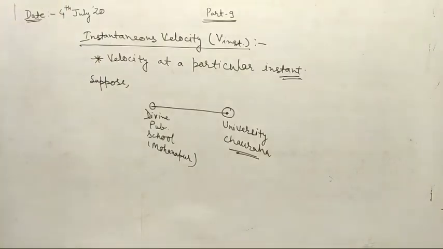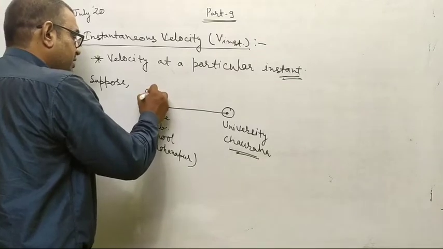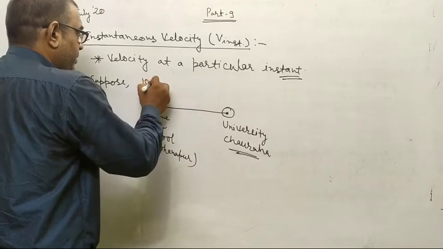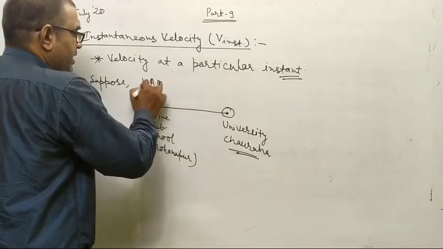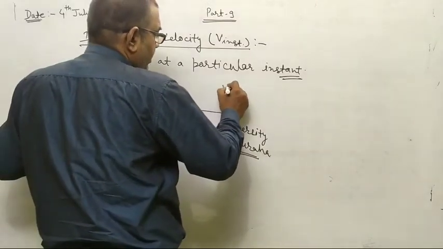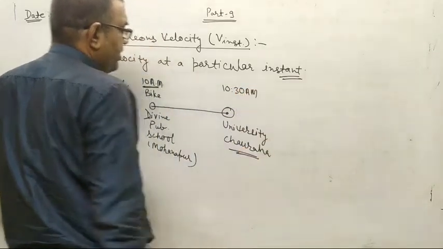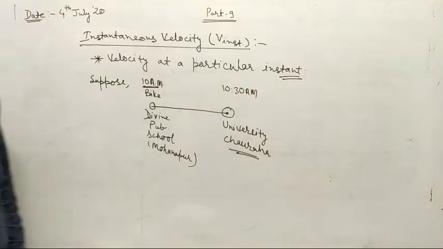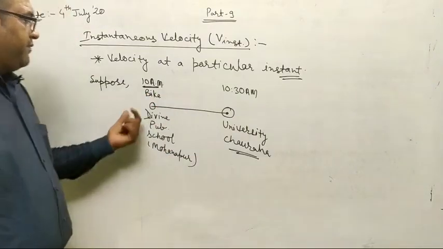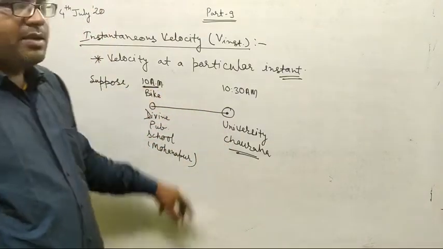You started your bike at 10 a.m. from Divine Public School, and at 10:30 a.m. you reached your destination, University Chauraha. Means you took 30 minutes from Divine Public School to University Chauraha, and this is your time interval.